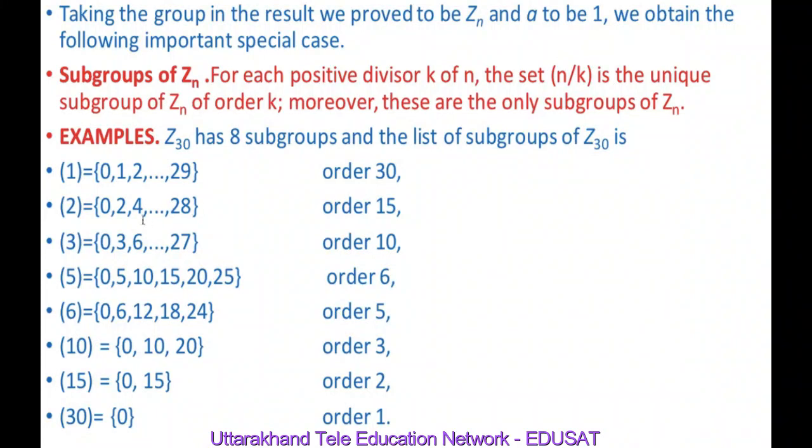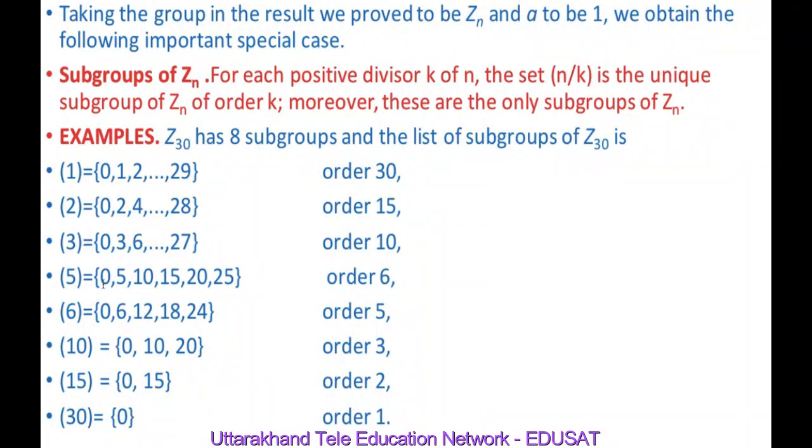So this is 0, 2, 4, up to 28. The number of elements here is 15. The cyclic group generated by 3 is 0, 3, 3 plus 3, 3 plus 3 plus 3, which means 0, 1 into 3, 2 into 3, 3 into 3 up to 9 into 3. So it is 0, 3, 6 up to 27, and these are 10 in number.